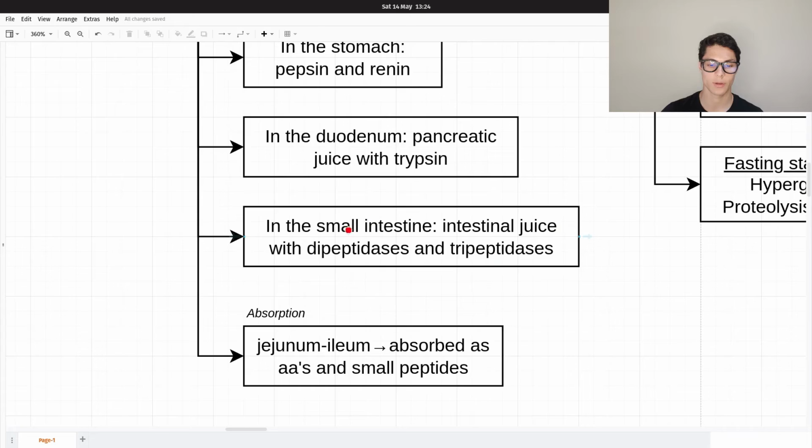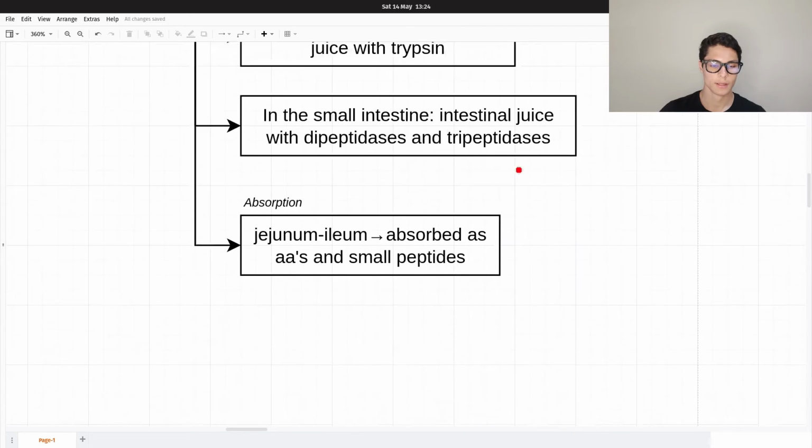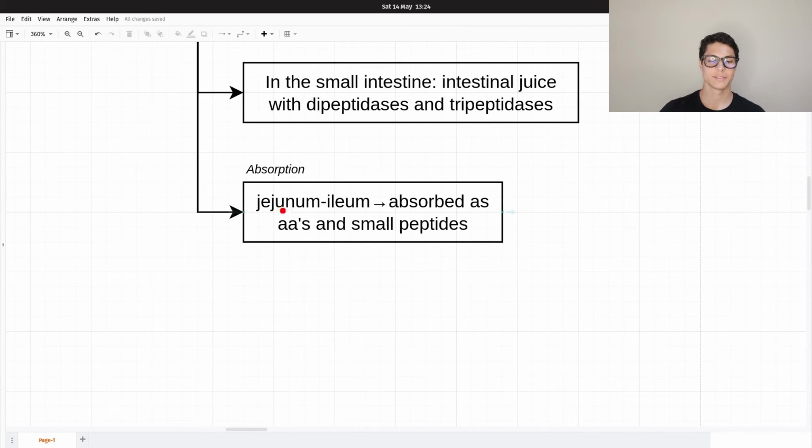So in this step we are going to destroy those bonds between them and release free amino acids. The absorption is in the jejunum and ileum, and they are absorbed as amino acids and small peptides. That's why it's very important we chop those proteins down to amino acids and small peptides.